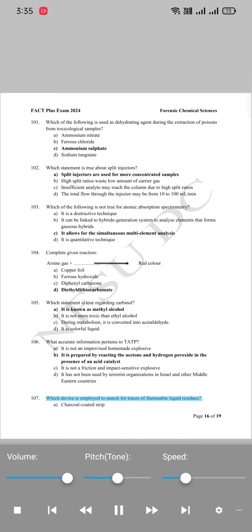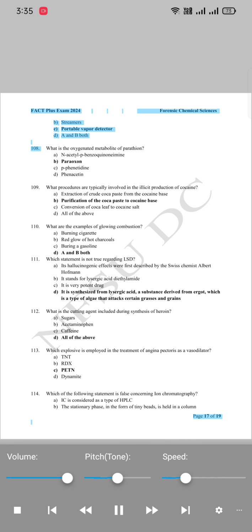107. Which device is employed to search for traces of flammable liquid residues? A. Charcoal-coated strip. Fact Plus Exam 2024 Forensic Chemical Sciences page 17 of 19. B. Streamers. C. Portable vapor detector. D. A and B both.